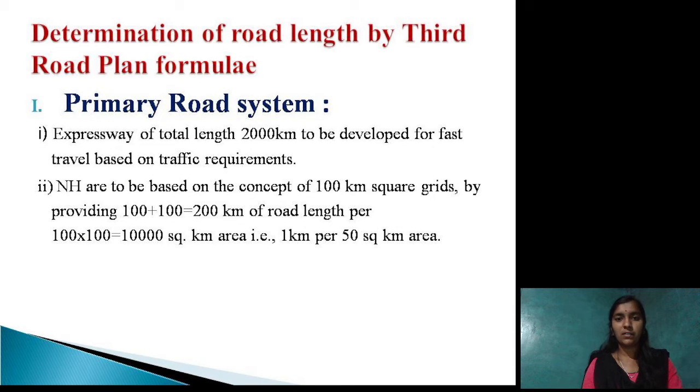Determination of road length by the third road plan formula. In this, there are three systems: primary road system, secondary road system and tertiary road system. In that, first one is the primary road system.